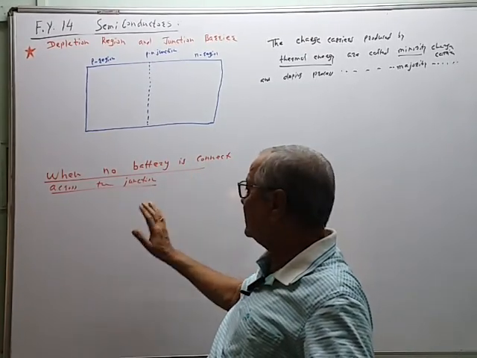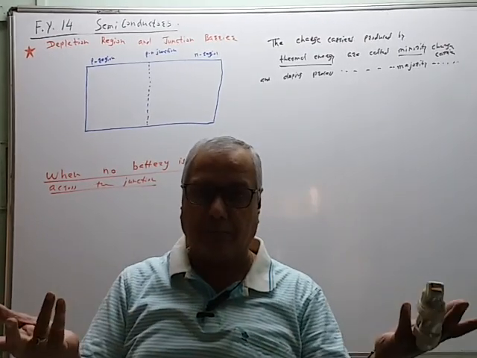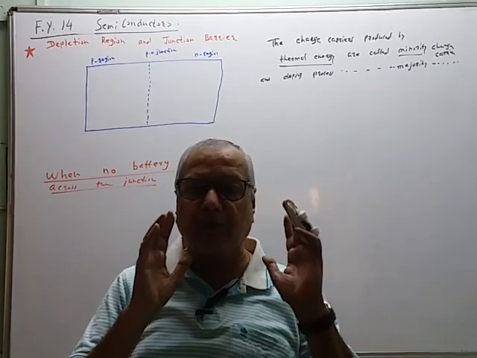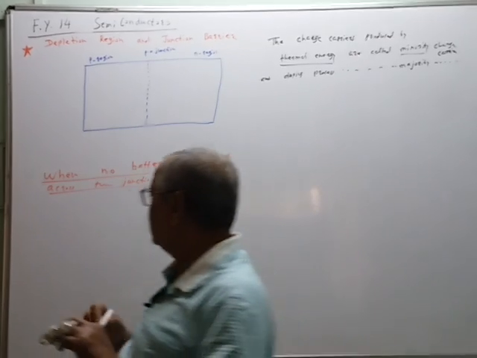When no battery is connected across the junction, when no potential difference is applied externally, what will happen? It is the effect of only temperature. It is called thermal agitation. So the first step is like this.